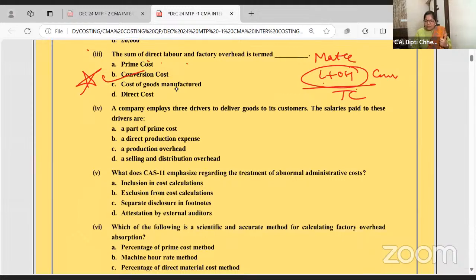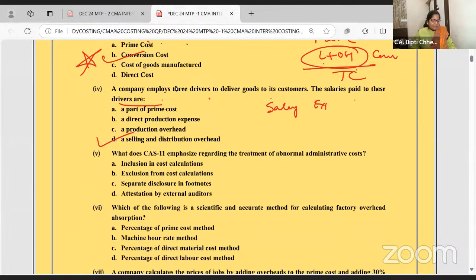Next, a company employs. Are you able to solve with me? All comfortable? A company employs 3 drivers to deliver goods to its customers. The salary which is paid to the driver, delivery van, they are delivering the goods, selling and distribution expense. Prime cost, no. But if a driver is working in factory to get the raw material and all, factory overhead. If a driver is working to pick up and drop directors and accountants and all, admin overhead. So make sure you know this, that salary and other routine expenses can be bifurcated like this.